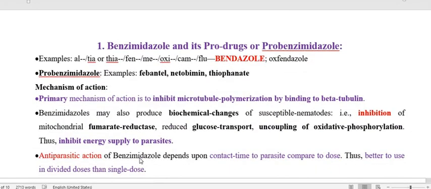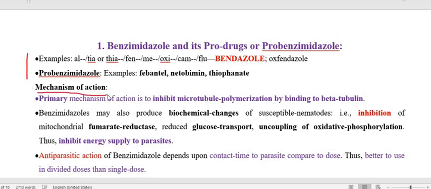Now we have to go through them one by one regarding the dose, the side effects, and the salient features. So first we have to go through the benzimidazole and probenzimidazole. Regarding benzimidazole and probenzimidazole, examples we already discussed. Now we have to go through the mechanism of action.